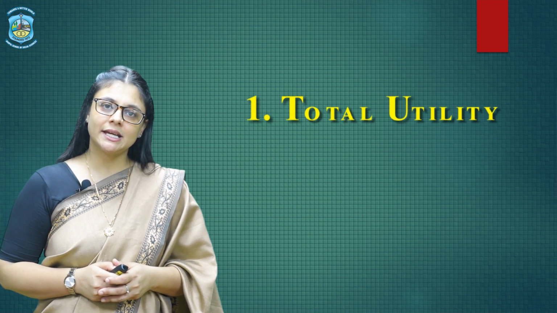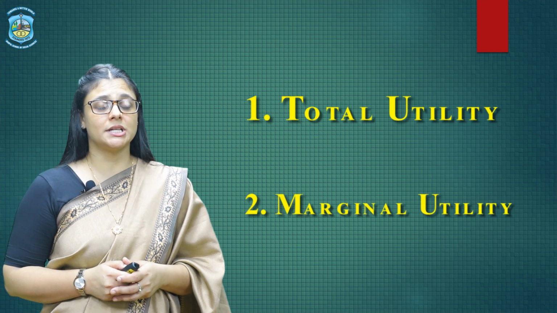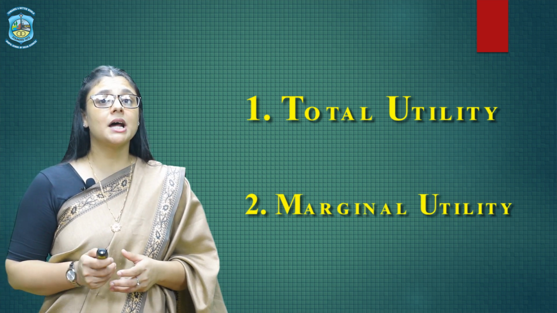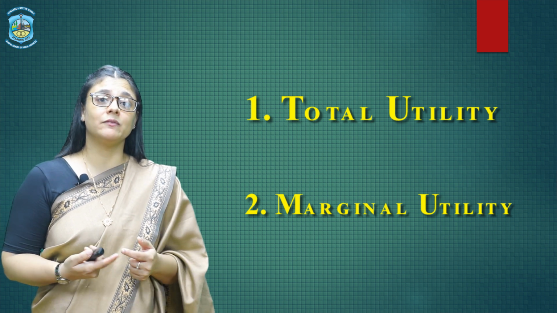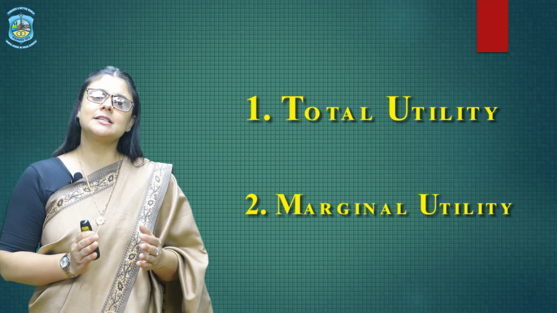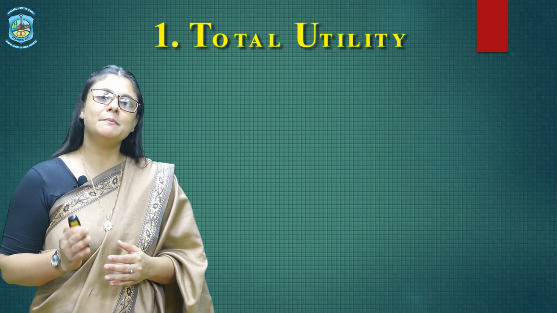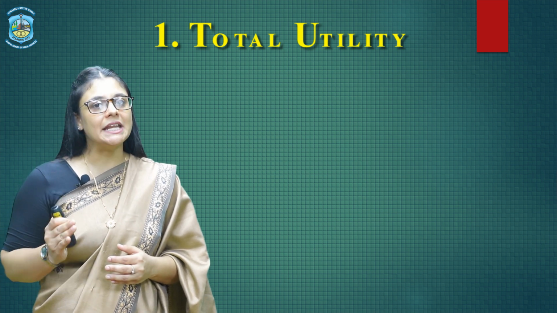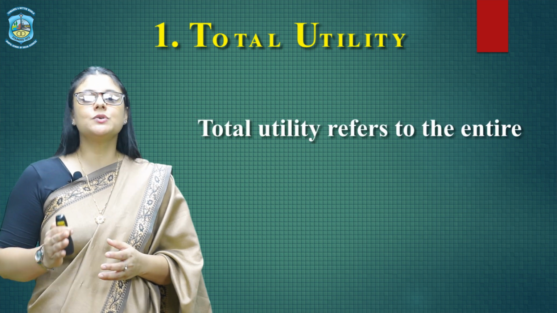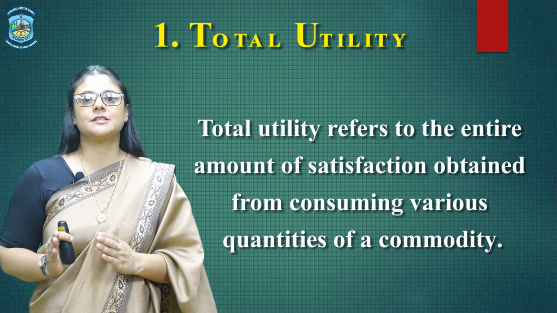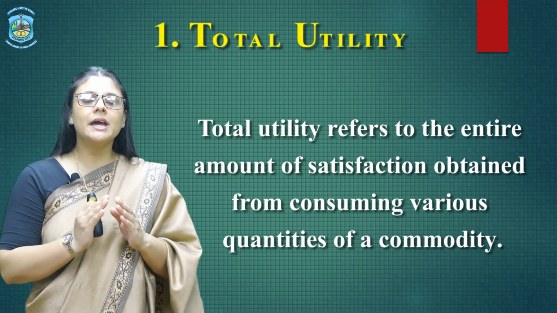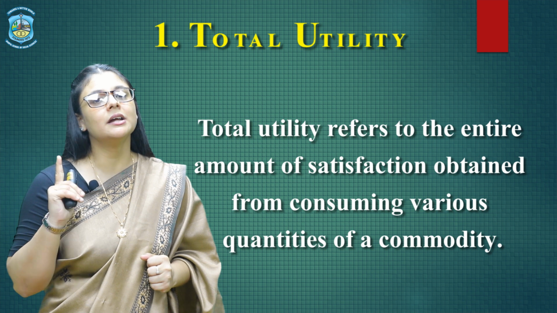Now let's discuss two concepts which are very, very vital for understanding the law of diminishing marginal utility. The first one is the total utility and the second is marginal utility. I have been using this word marginal utility time and again when I began this module. So let's discuss first what is the meaning of total utility. As already described, utility means the want satisfying power of any commodity. So therefore, total utility would mean the total amount of satisfaction obtained by consuming various quantities of one particular commodity.